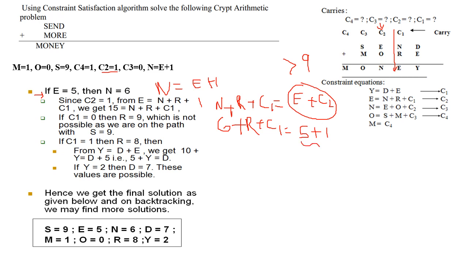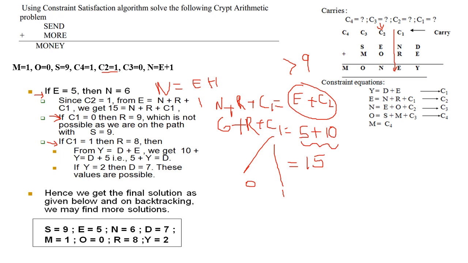That means here carry means it should be more than 10. That means we have to add 10 here. That's equal to 15. This C1 can have two possibilities. One is 0, another one is 1. We have to try with C1 equal to 0 and C1 equal to 1.